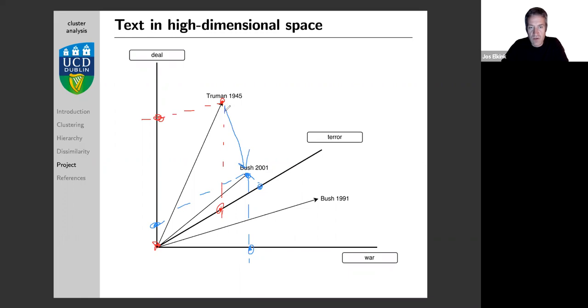I talked in a previous video about different ways of measuring that distance. But we can think of Euclidean distance, for example, which is just the distance between those two points. So we can look at the speeches that each have a position in a high-dimensional space that is defined by the words. This is difficult to follow, but maybe you can rewind the video and listen to that a few times.